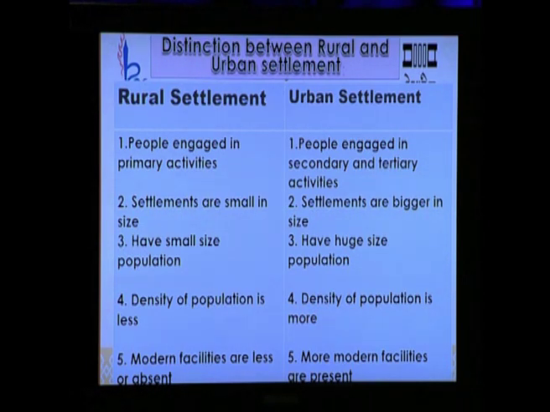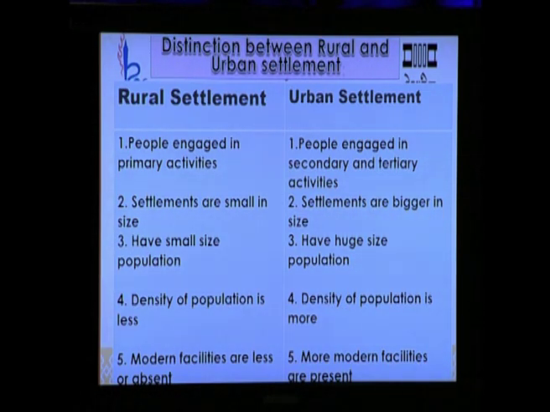Now, I have a few differences between rural and urban settlement. In rural settlement, people are engaged in primary activities such as agricultural work, whereas in urban settlement, people are engaged in secondary and tertiary activities. Rural settlements are small in size, whereas urban settlements are bigger in size.